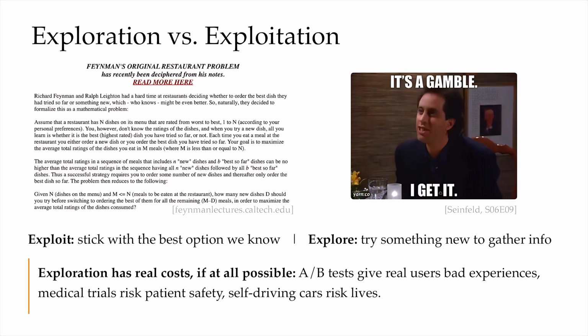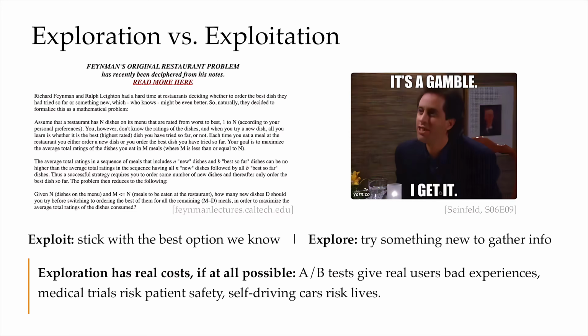Some users get the worst deal, some get the worse variant, while we figure out which one of those two versions, A or B, wins. Medical trials work almost the same way, but the stakes are much higher. Say we want to assign real patients to a treatment group versus a control group. Maybe the treatment can turn out to be worse than the control, or vice versa. Sometimes that might even come with permanent harm. So we have to think in terms of real patient outcomes.